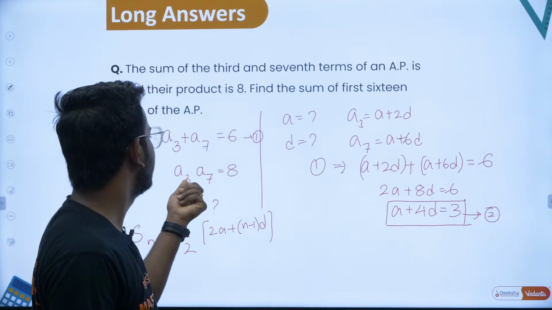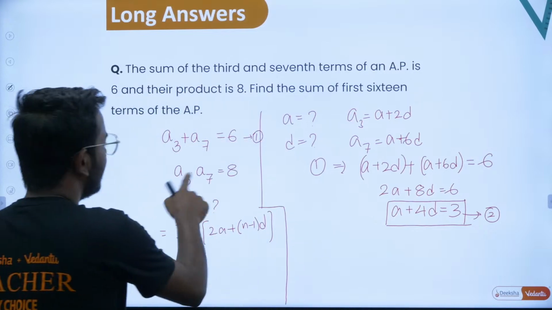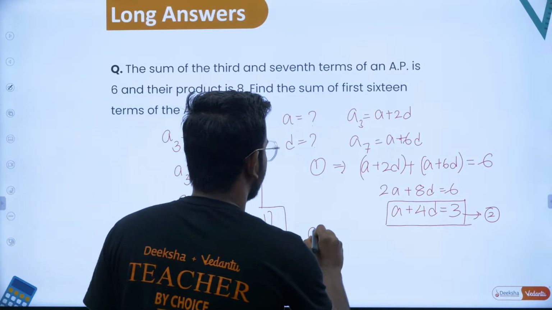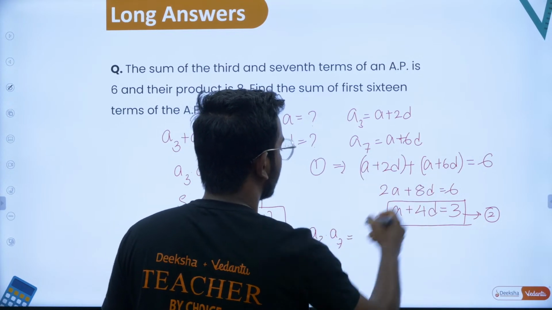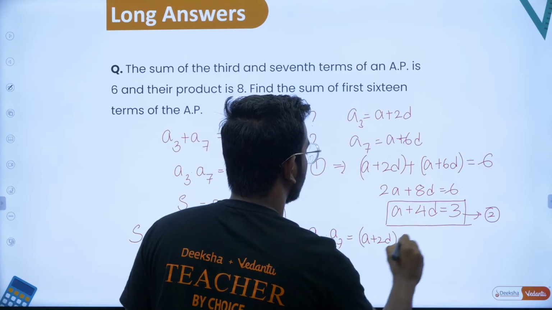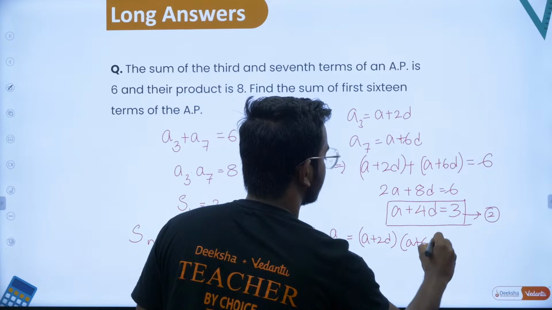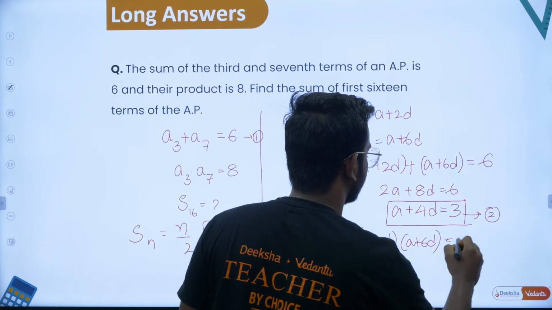Can we also get one more equation from this? Let's see. They have given a3 into a7, that is their product, which is a plus 2d into a plus 6d. Their product is equal to 8.